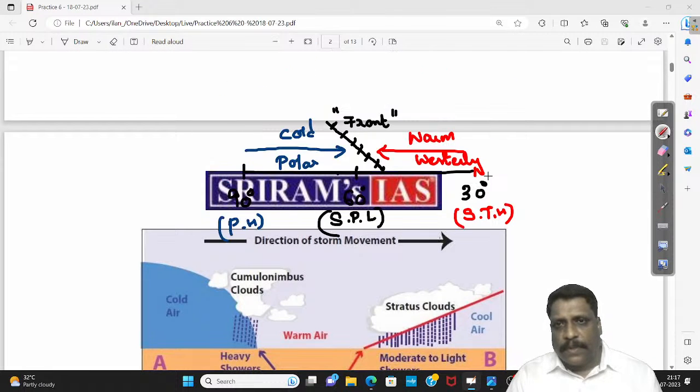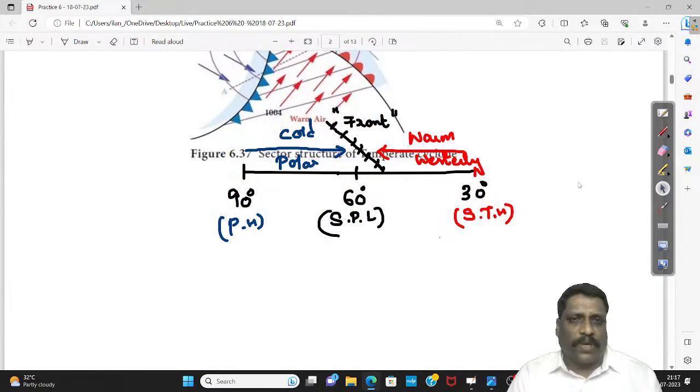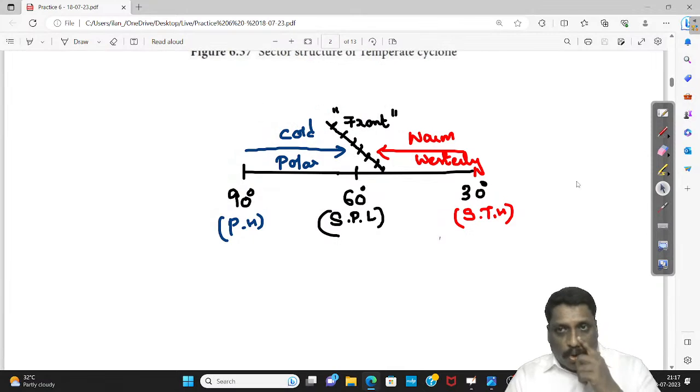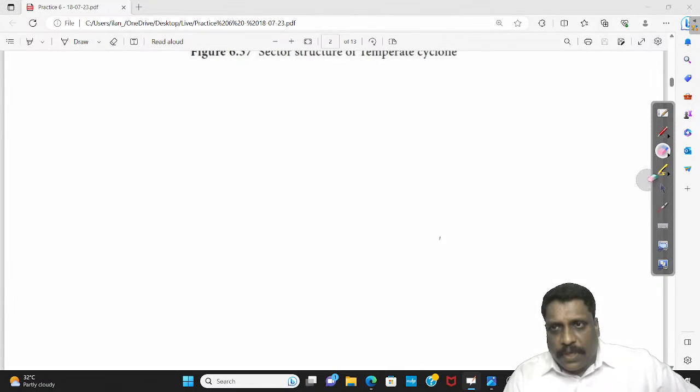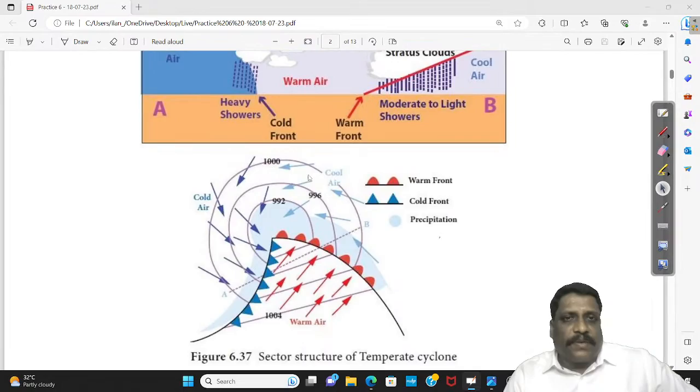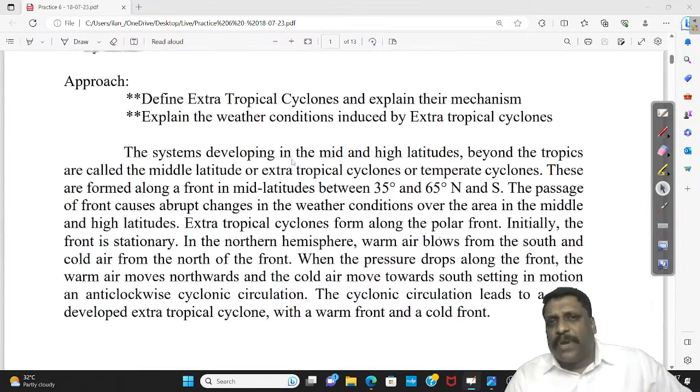Okay. As I said, front. What exactly is a front? I have just given you a hint. So what is this warm front? What is this cold front? I'll just tell you. Right, my dear friends. Now, as I already said, it's all about what is this temperate cyclonic circulation?